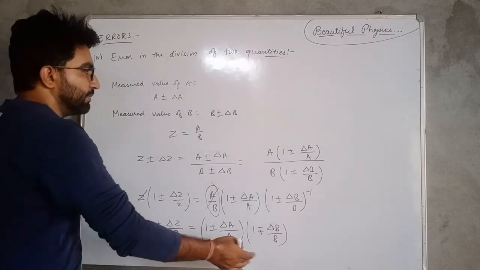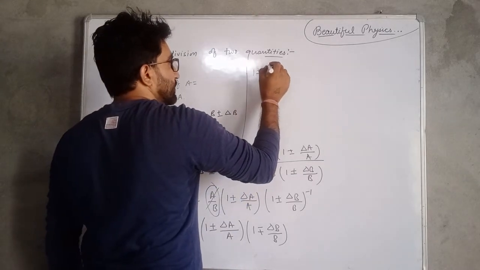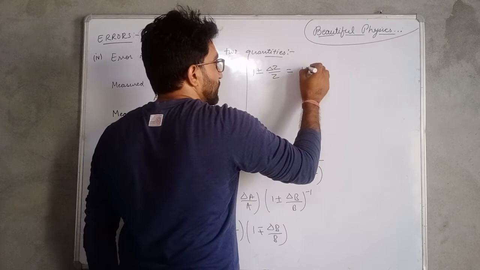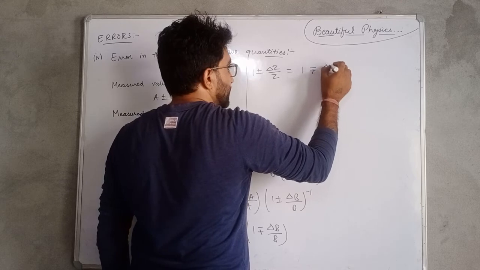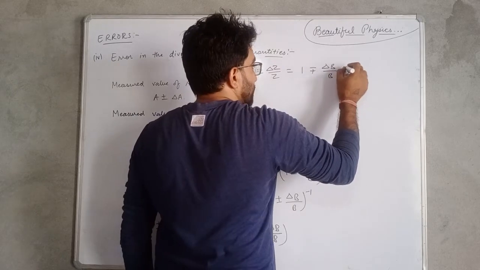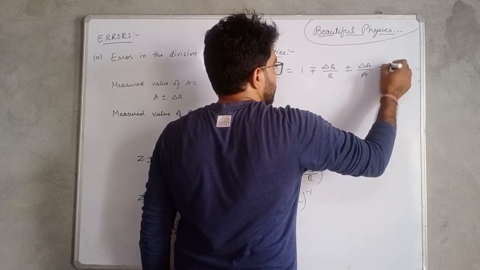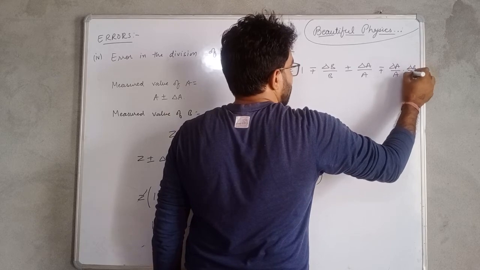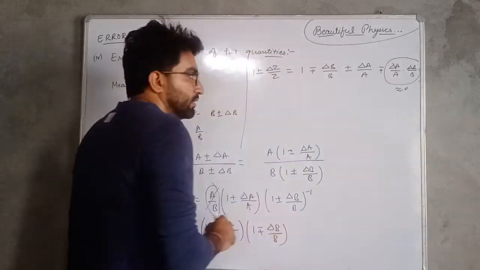Okay, let's multiply these terms. We have 1 plus minus delta Z upon Z will be equal to 1 minus plus delta B upon B, and it is plus minus delta A upon A, and it is again minus plus delta A upon A into delta B upon B. Again, this is a very small quantity and it is equated to 0.